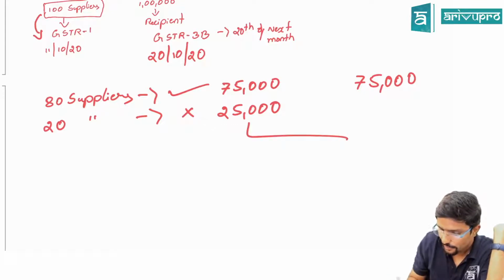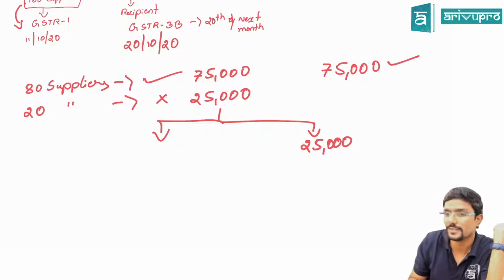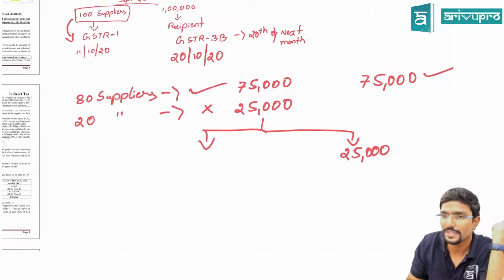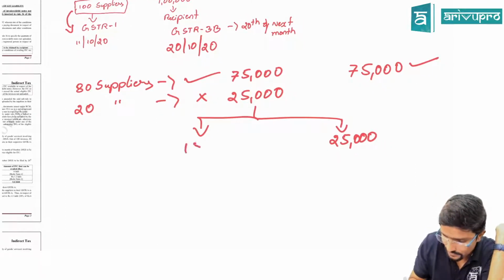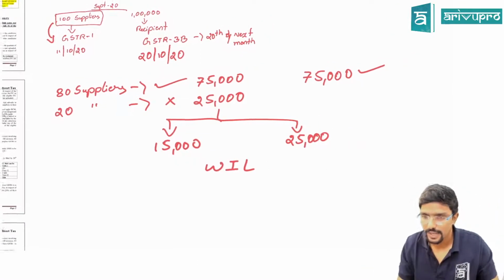They are trying to put a limit for this. They are telling you can take the actual 25,000 or 20% of this 75,000, whichever is lower. 75,000 into 20% comes to 15,000. That means it is like this.